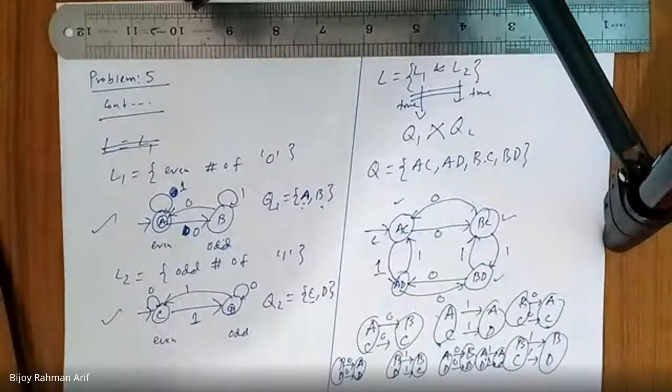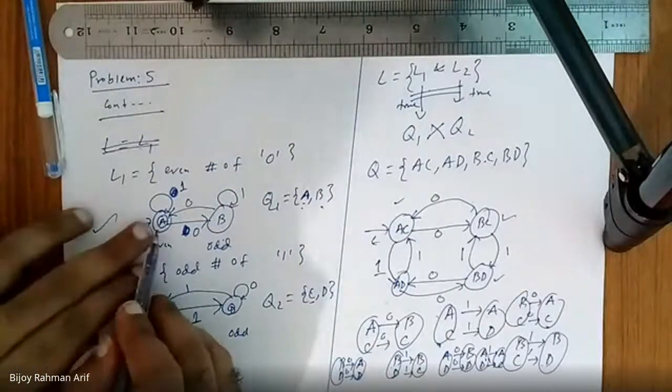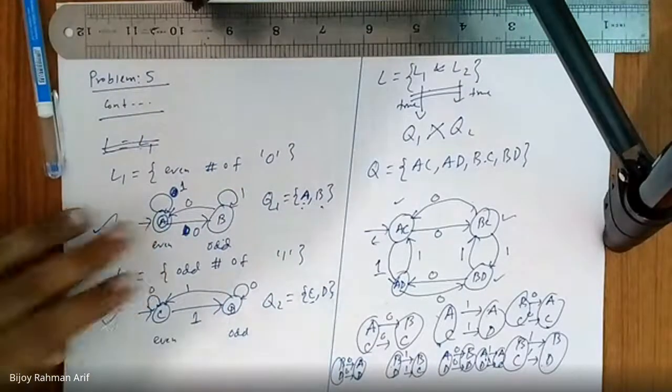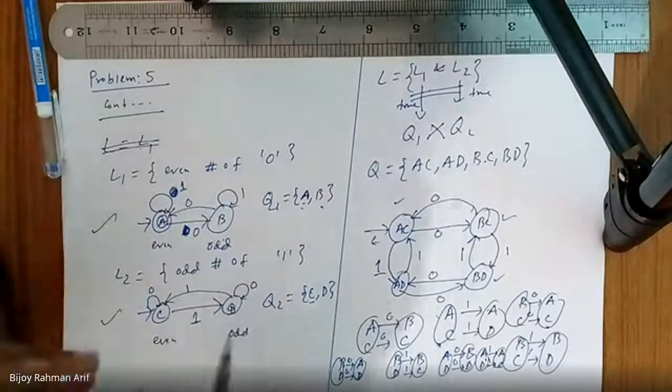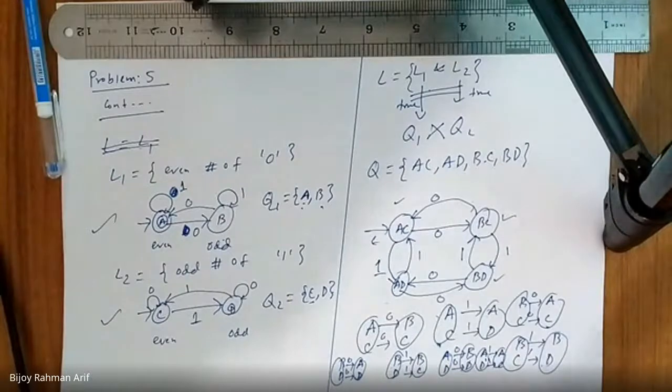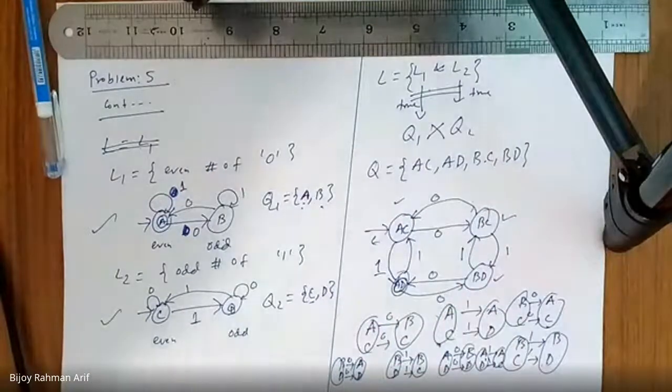So what would be the final state? Here the final state is A, here the final state is D. When we do the Cartesian product, we will study more. The Cartesian product of two finite automata always has the final state of both. So AD is the final state. Did you get it?